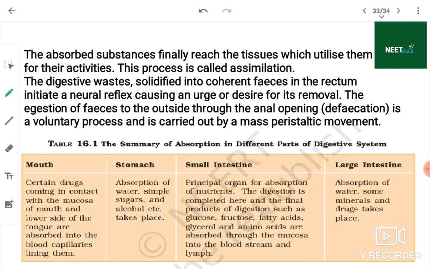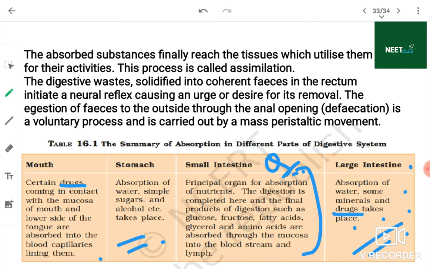And this is the diagram. Certain drugs, as I told you, are absorbed here and in the intestine also. Absorption of water, simple sugars and alcohol takes place in the stomach. And the principal organ for absorption of nutrients is the small intestine. This could be a question. And then in the large intestine, absorption of water, some minerals and drugs takes place. Means drugs here in the large intestine also, and certain drugs in the stomach.